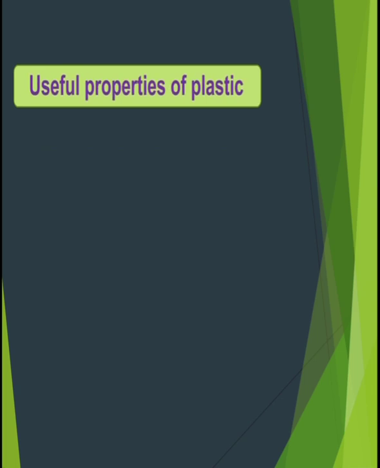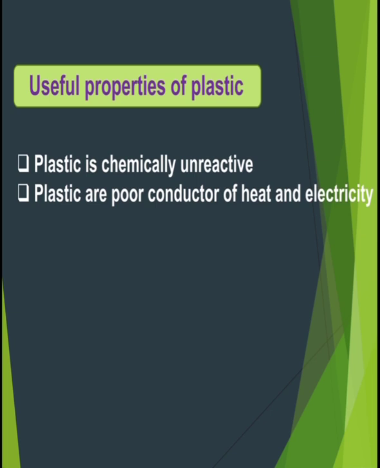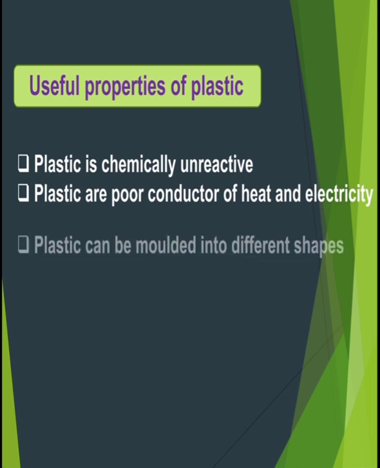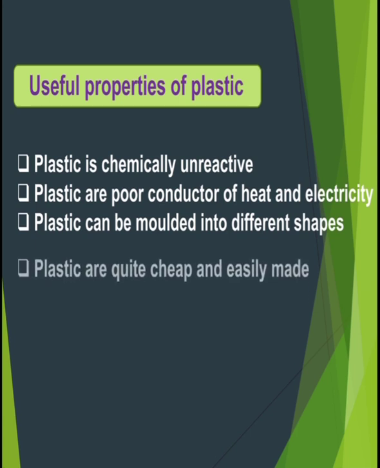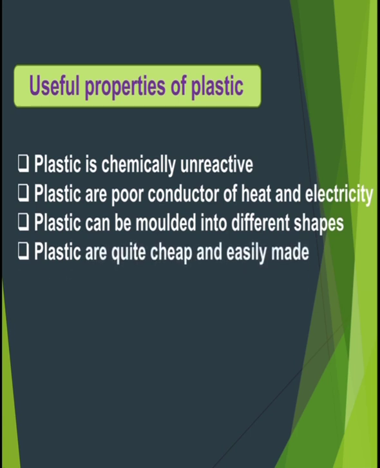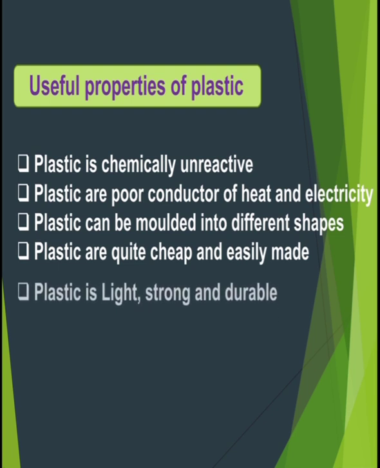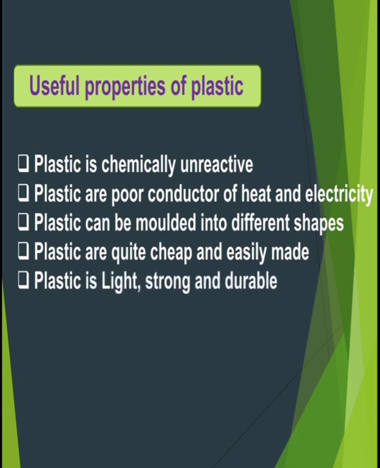Useful properties of plastic. Plastic is chemically unreactive. Plastics are poor conductors of heat and electricity. Plastic can be molded into different shapes. Plastics are quite cheap and easily made. Plastic is light, strong and durable. So these are the useful properties of plastics.